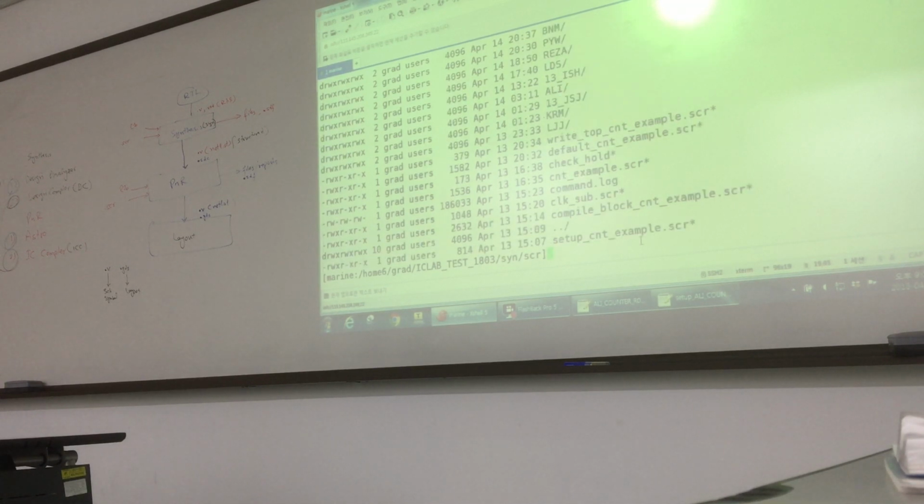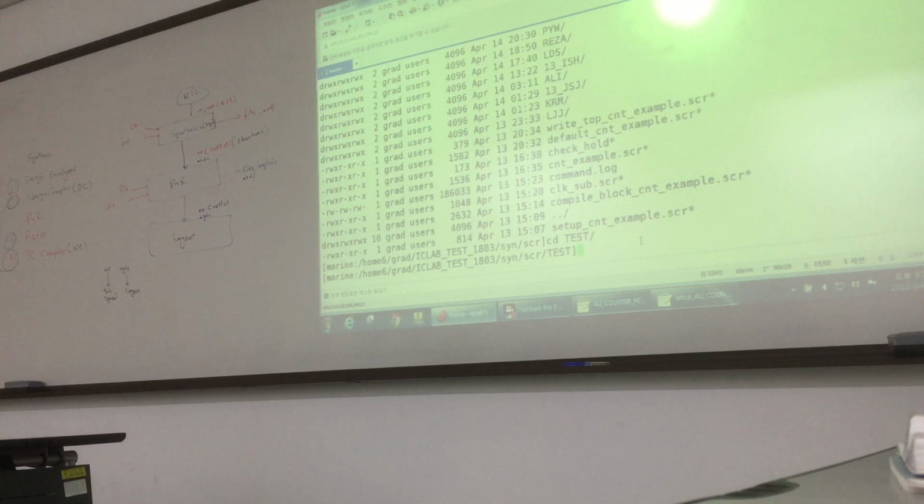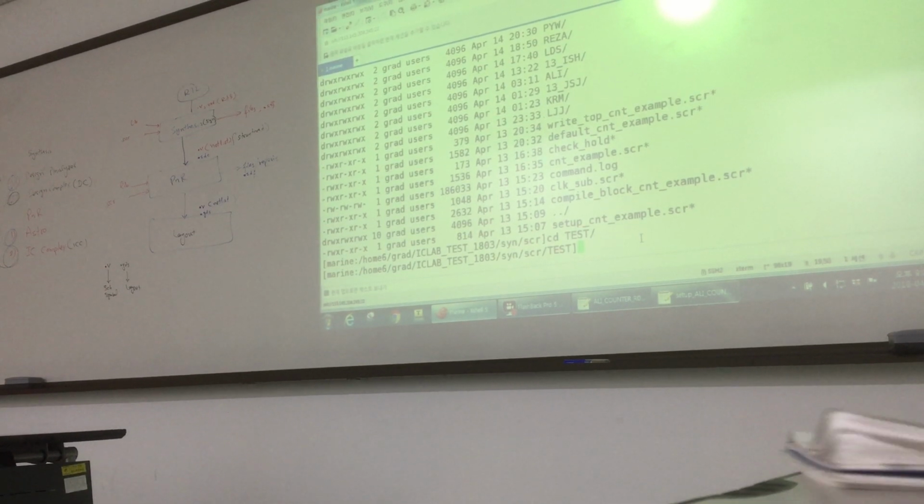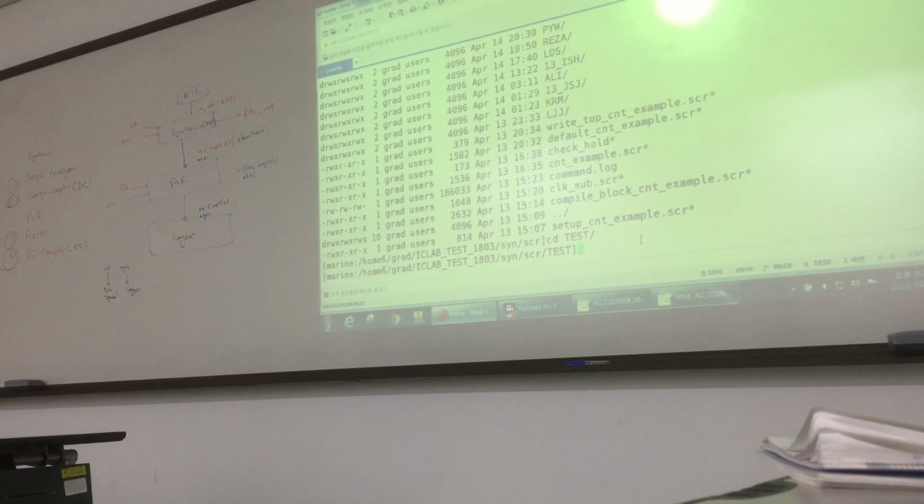You see here, these files are placed in SCR. When Design Compiler runs, why is there no error for this location? Because they are placed in SCR, that's why they are used. But if you change the location, you can. Next, we will run the source and then we will run. This is very important. I'll show you again.